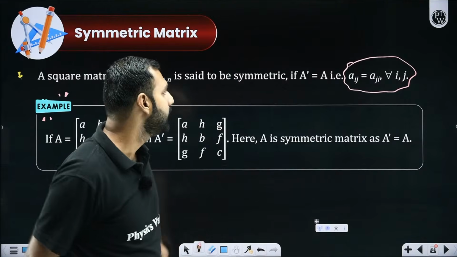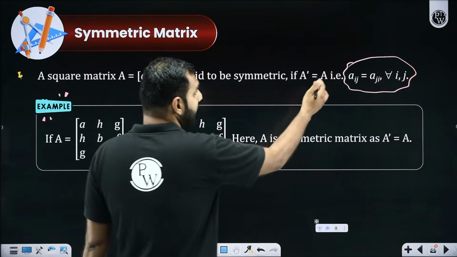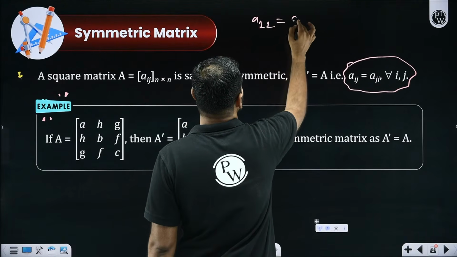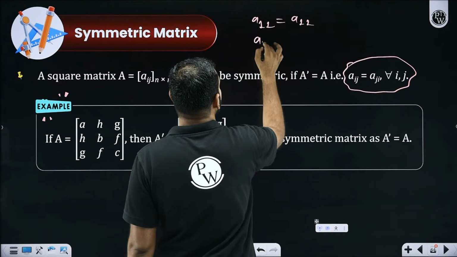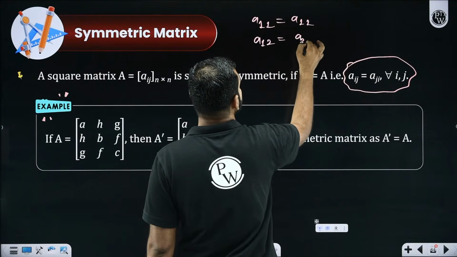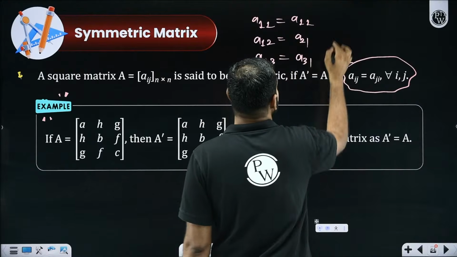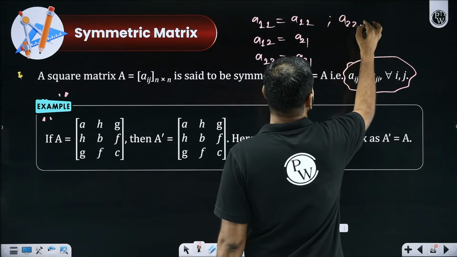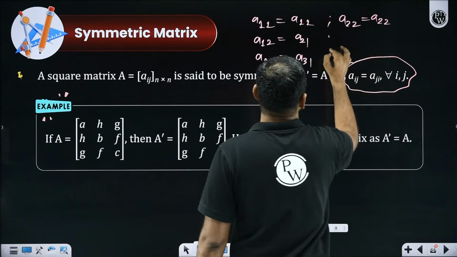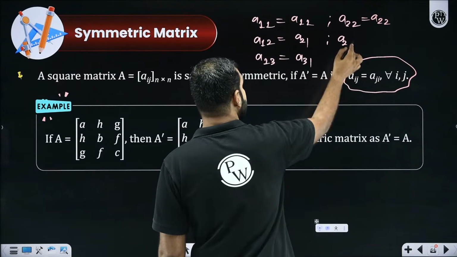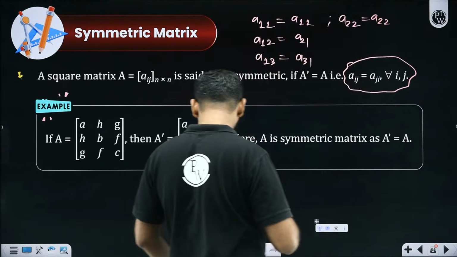Don't worry about that. I repeat, Aij is equal to Aji, which means A11 should be equal to A11. But if I talk about A12, then it should be equal to A21. If I talk about A13, then it should be equal to A31. If I talk about A22, then it should be equal to A22. If I talk about A21, I think I have already written that, A21 should be equal to A12.